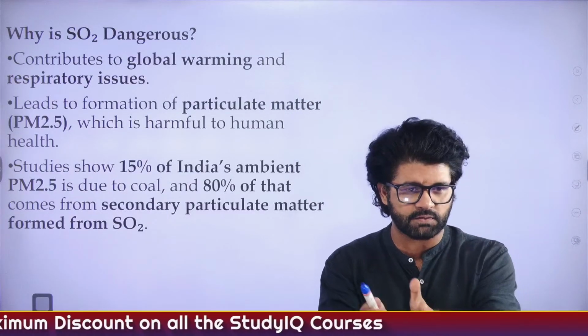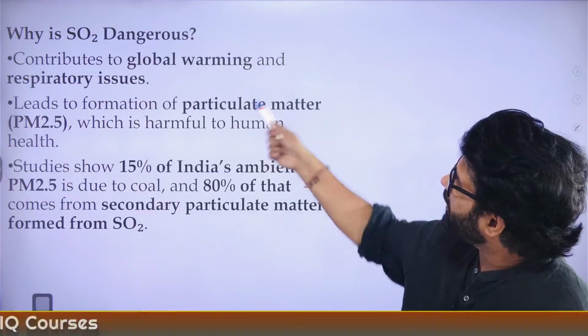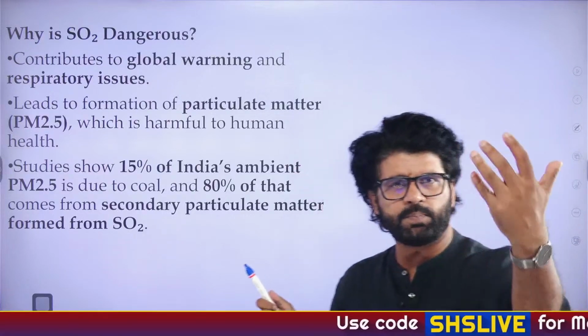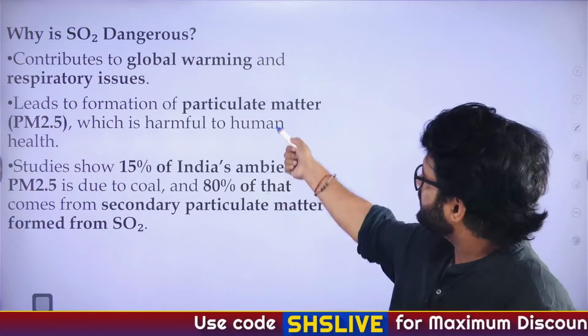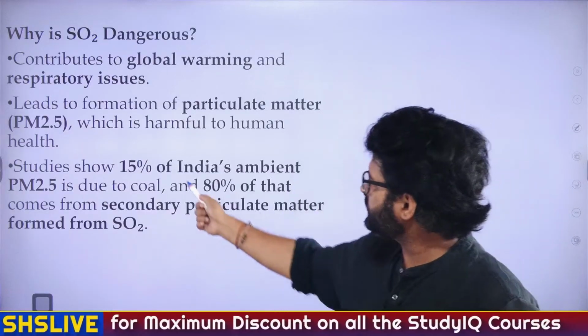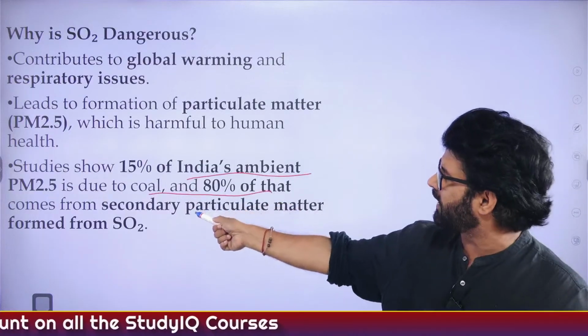So let's talk about this. People, let's focus. We'll talk about all these issues. We are becoming a community now. So why is SO2 dangerous? It contributes to global warming, causes respiratory issues, and leads to the formation of PM 2.5 and PM 10. We'll talk about particulate matter in other videos as well. A study shows 15% of India's PM 2.5 is due to coal, and 80% of that comes from secondary particulate matter.